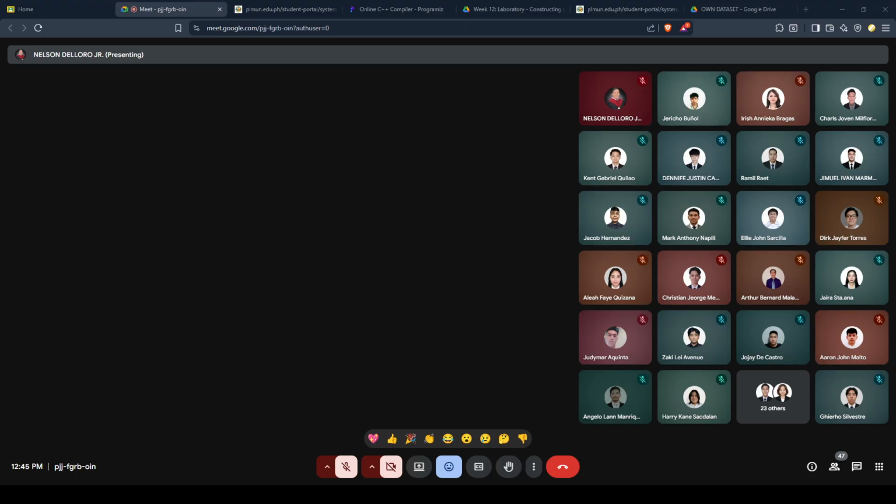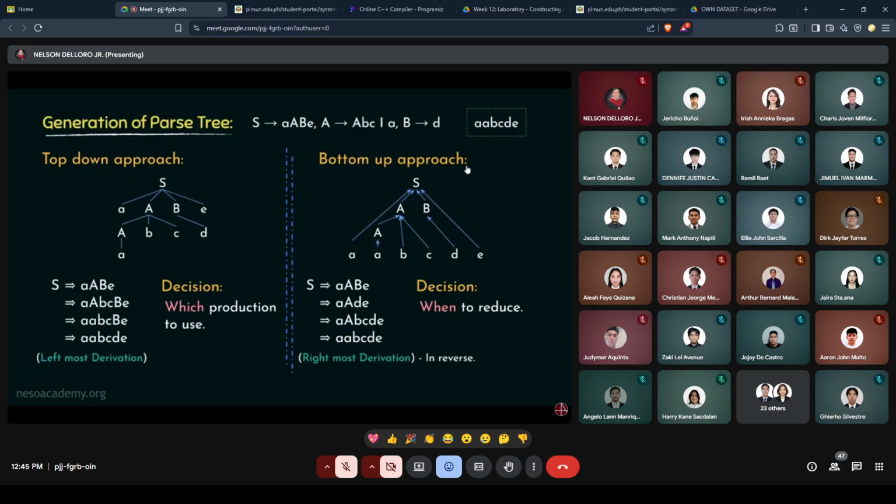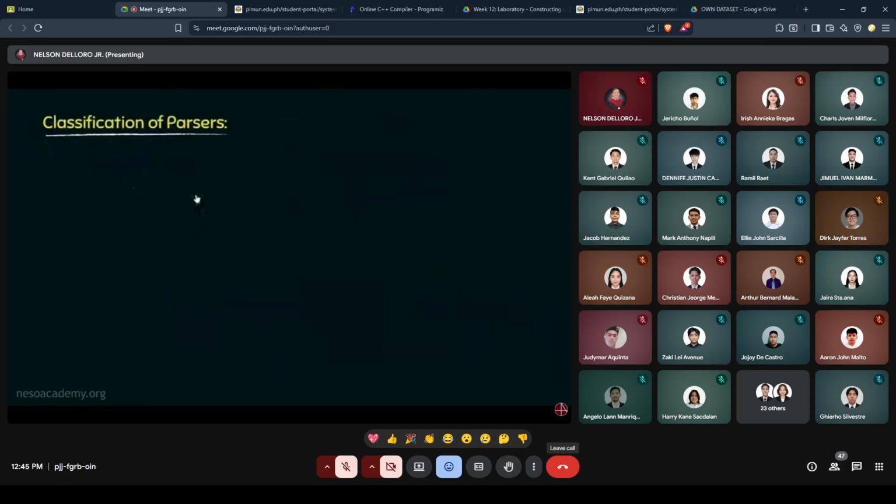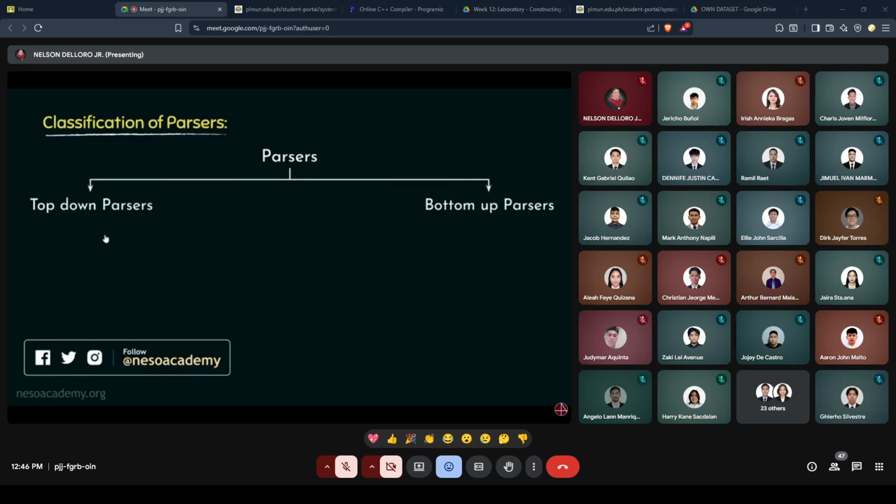One is the top-down approach, which is followed by the top-down parsers, and the other one is the bottom-up approach, which is followed by the bottom-up parsers. Let's now observe the classification of parsers. Parsers can be broadly classified into two categories: the top-down parsers, which use the top-down approach, and the bottom-up parsers, which use the bottom-up approach.